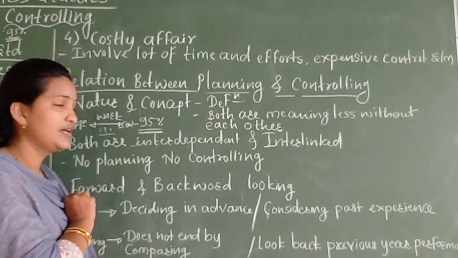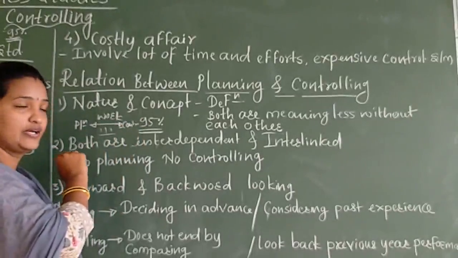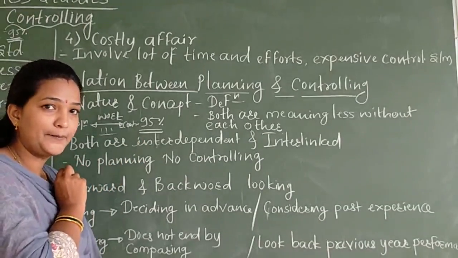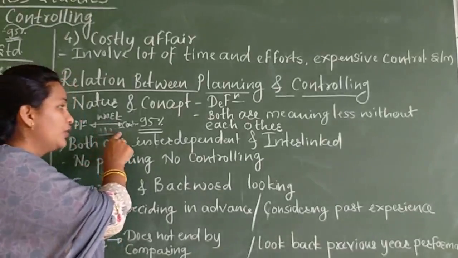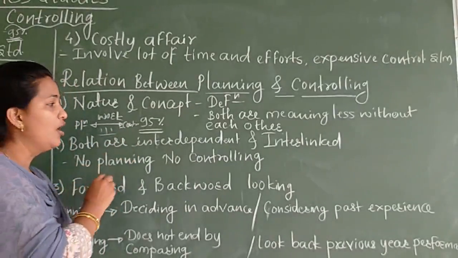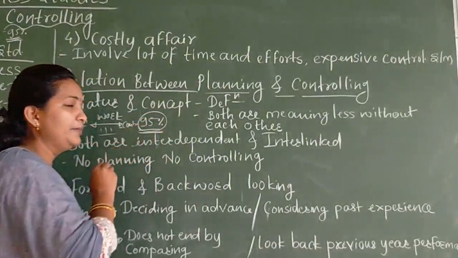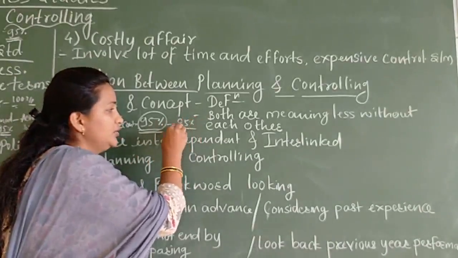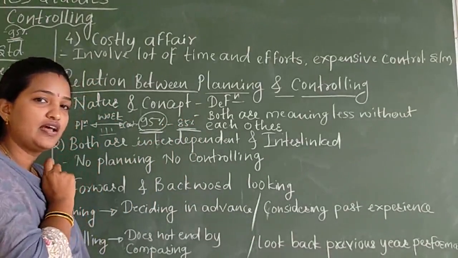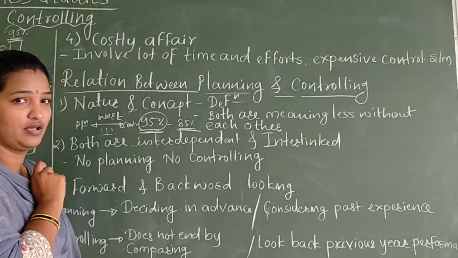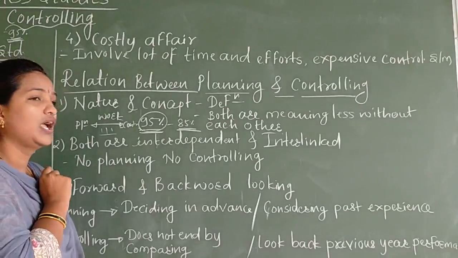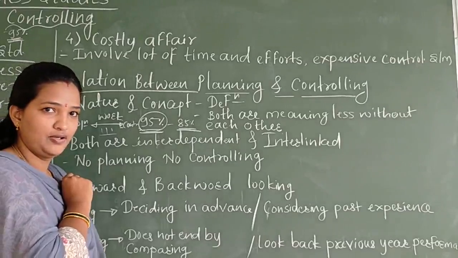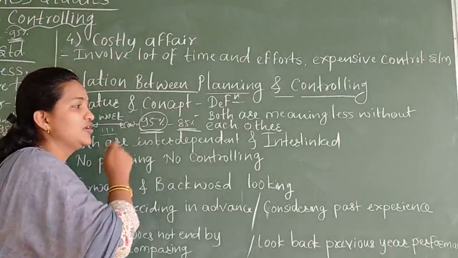In planning, we are deciding what we are going to do. We are deciding the goals. And after the completion of work, we compare what your planned performance was and what we actually got. Suppose you decided that you are going to take 95% marks in the exam, but you got only 85% marks. That is the actual performance.